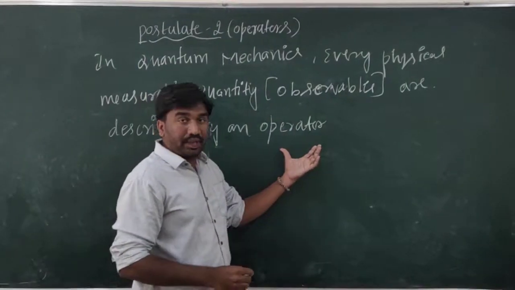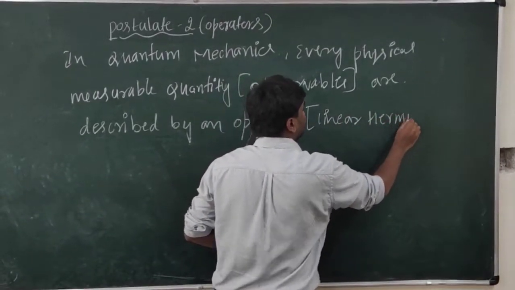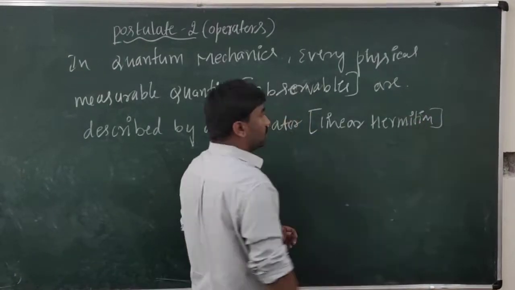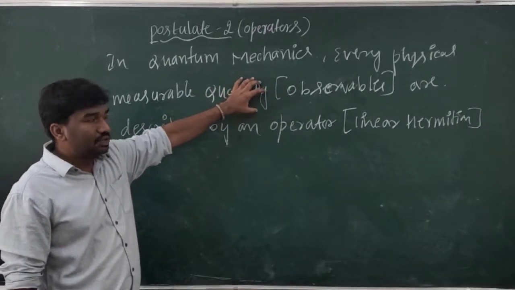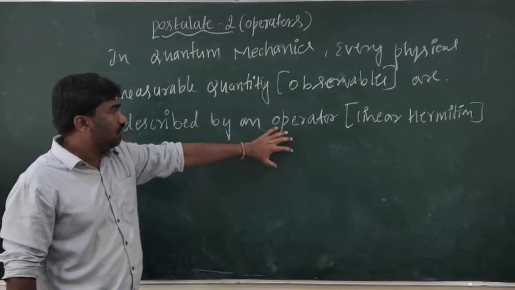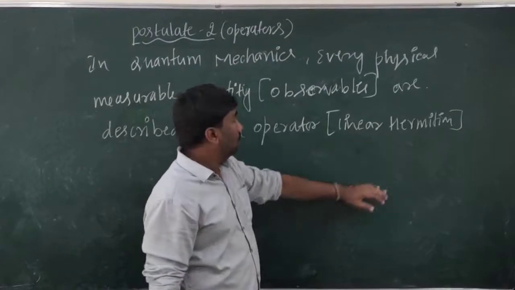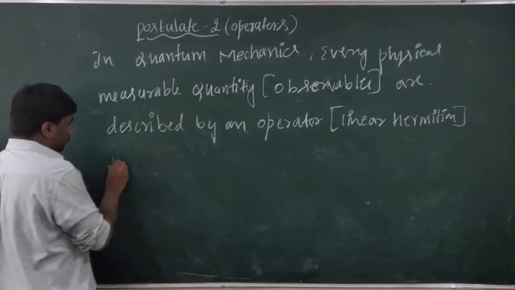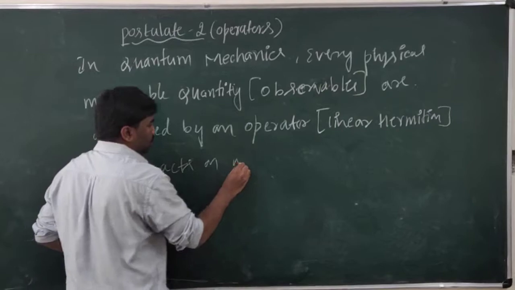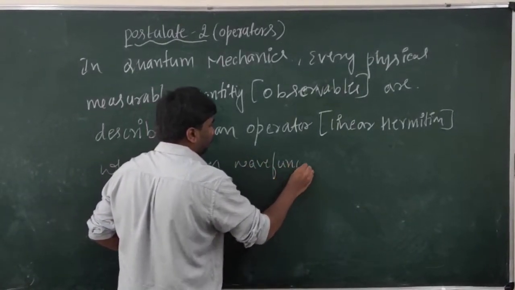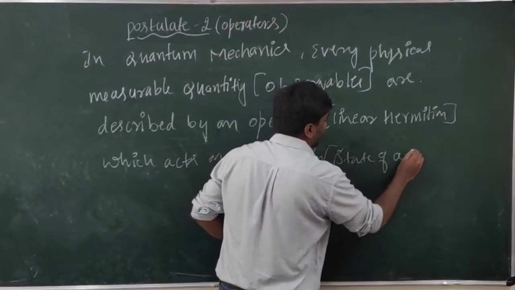And this operator must be linear and also hermitian. So these measurable or observable quantities are replaced in terms of operators, but these operators must be linear and also hermitian, and it acts on the wave function or state of the system.